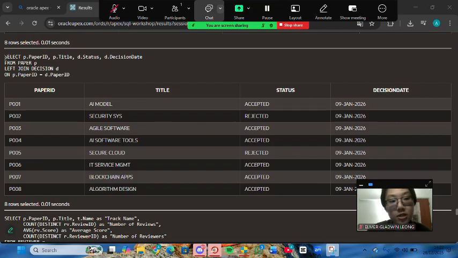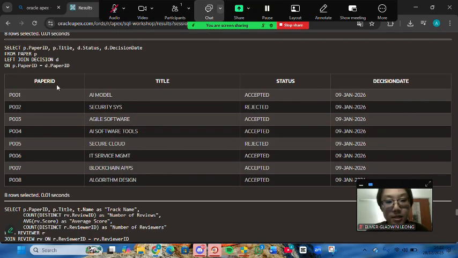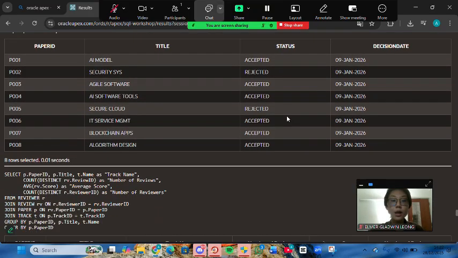So the first query requires us to use outer join. Here I thought of showing each paper and its own decision status, whether it is accepted or rejected. Here I want to select paper ID, title, status, and decision date. And here we use outer join, which is left join. And as you can see from the result here, we can see each paper and its own status.